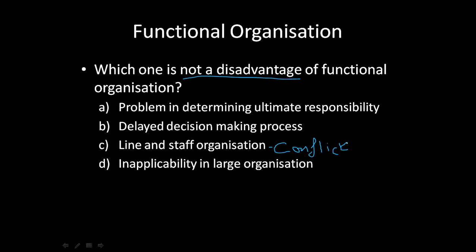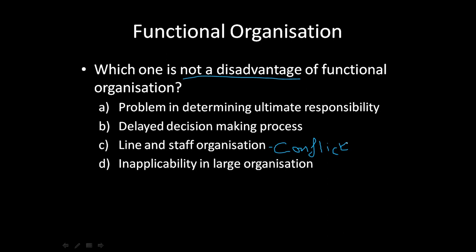Now, of course, if you remember our discussion on line of staff organization, there are chances where staff organization, even though they are advising it in the right way, they might not have the practical experience. So in that situation, line is going to say, come on, you don't know what we have to go through, you don't know how to do the work, why are you suggesting?